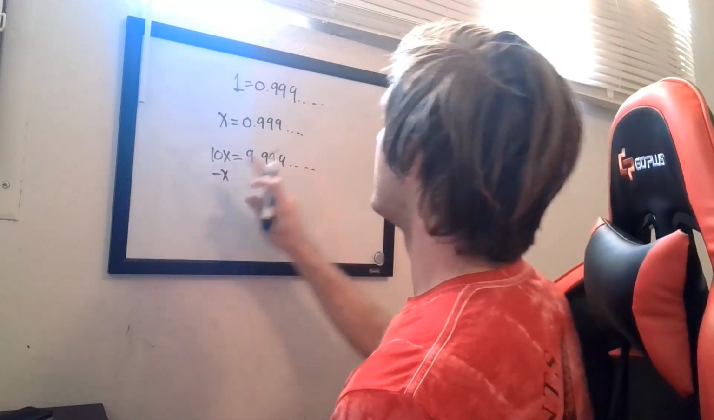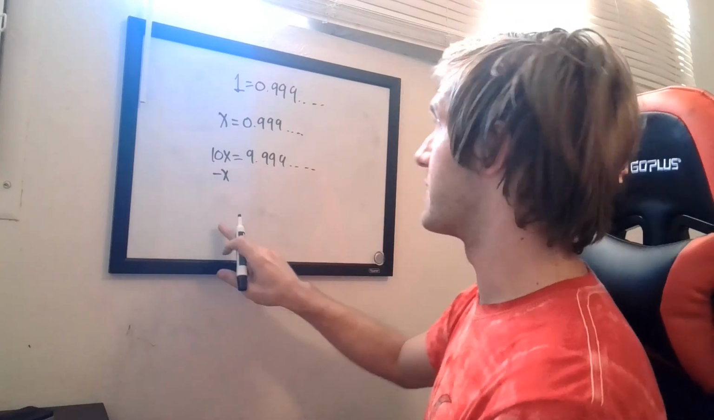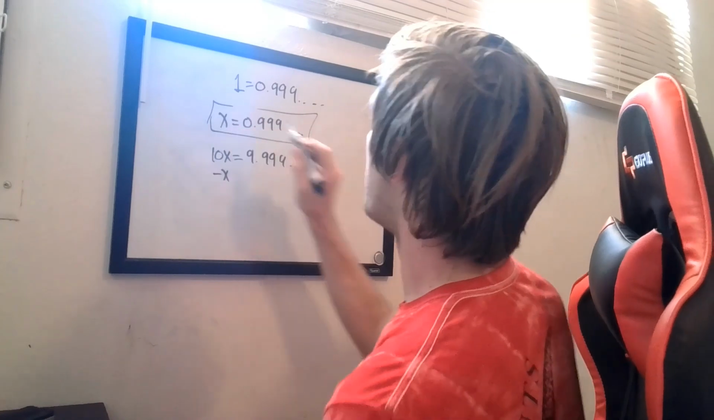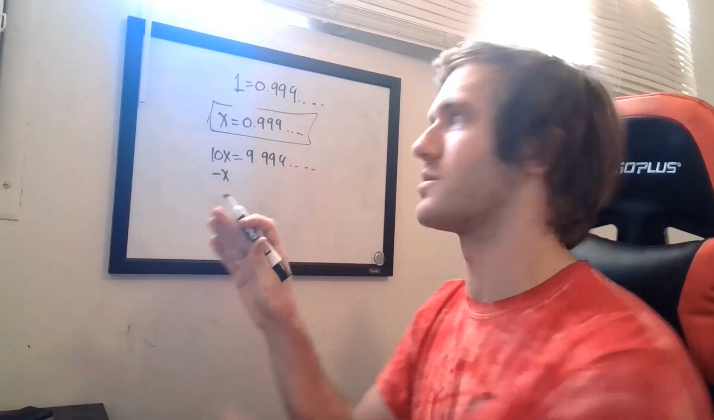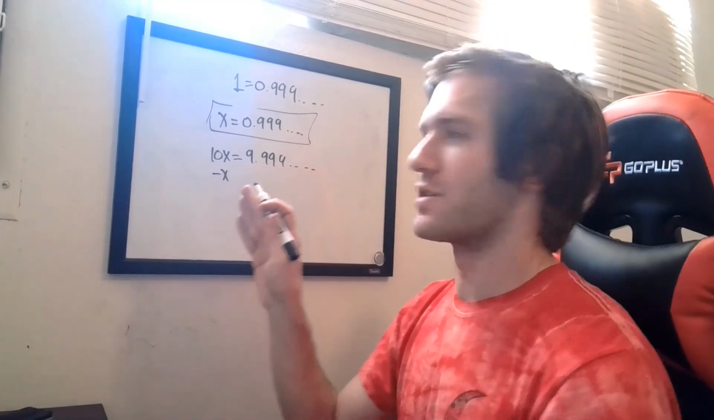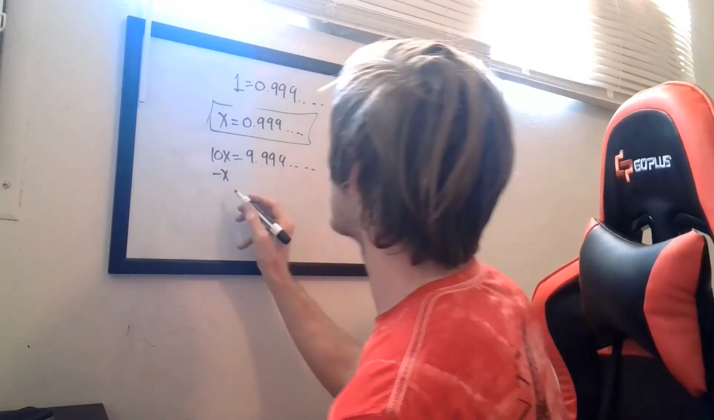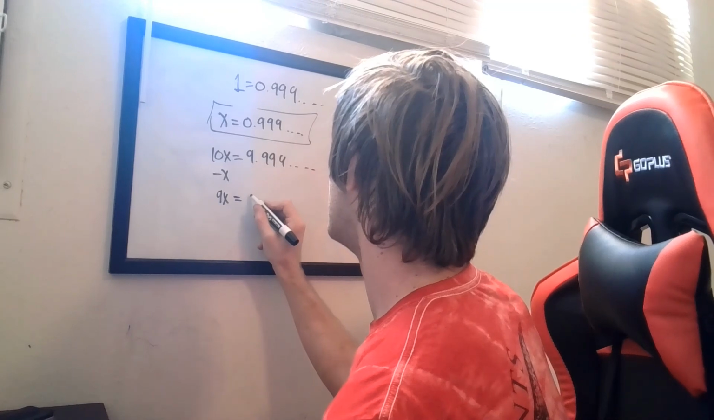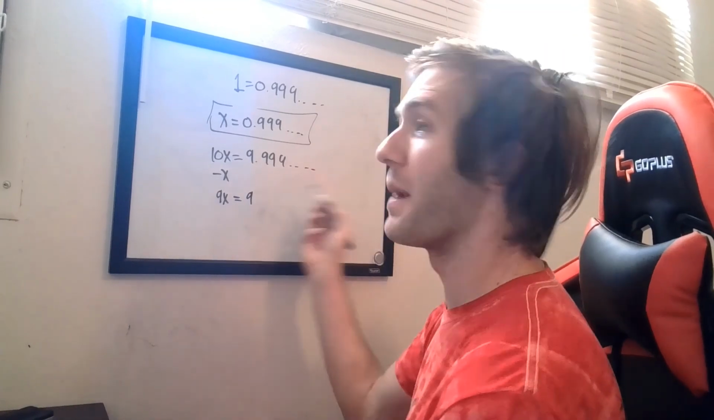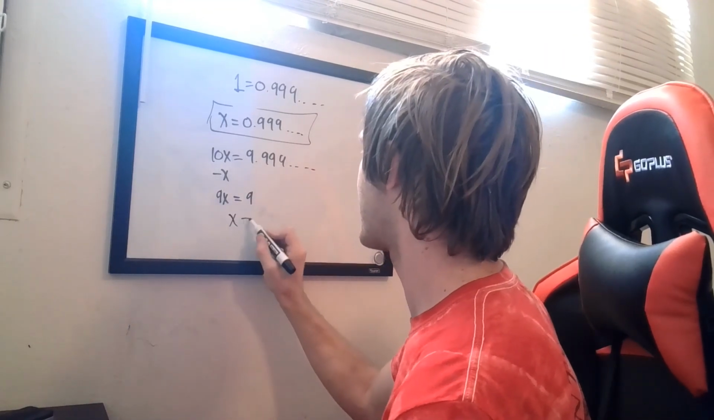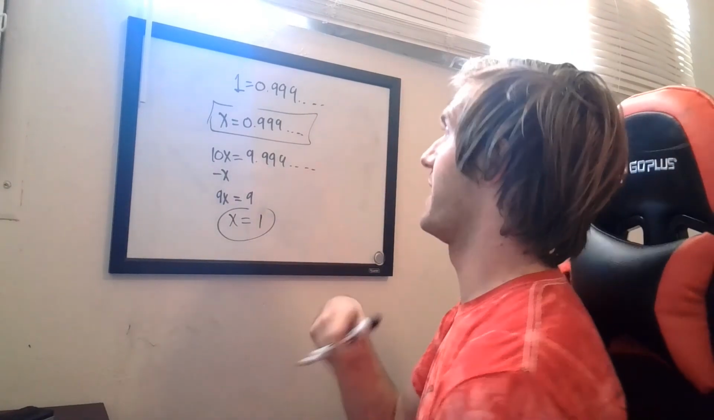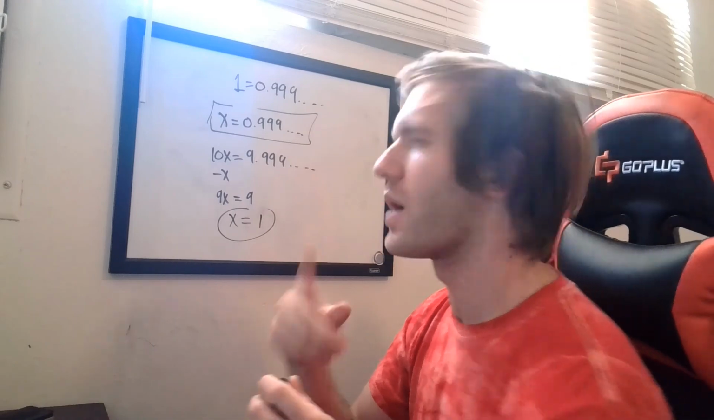Subtracting x is going to give us 9x, obviously, but when we subtract x, as we established at this point, x is equal to 0.999, so it's going to remove all of the terms beyond the decimal. So we're going to be left with 9x is equal to 9, and then divide by 9, thereby x is equal to 1. Okay, there's another one. That one's not bad. All right, well let's try one more here.